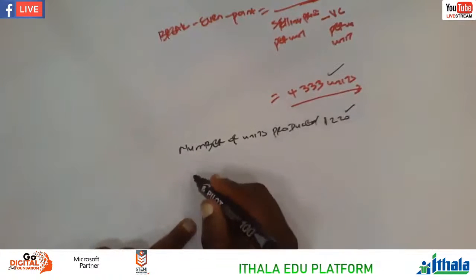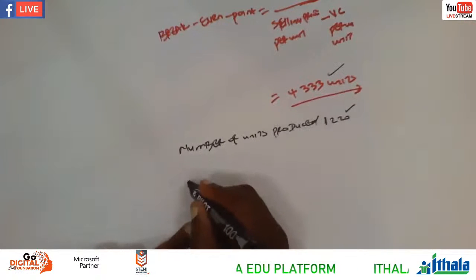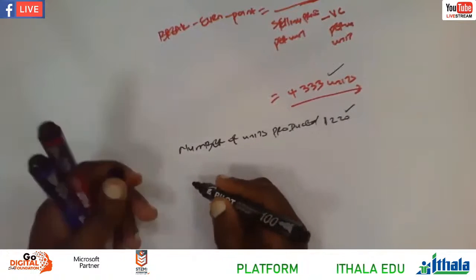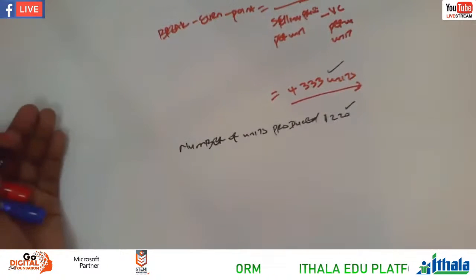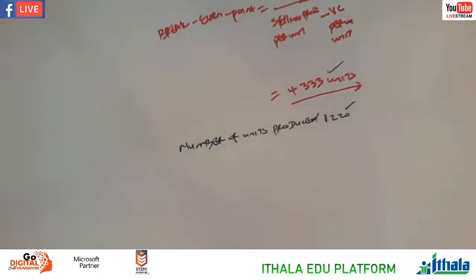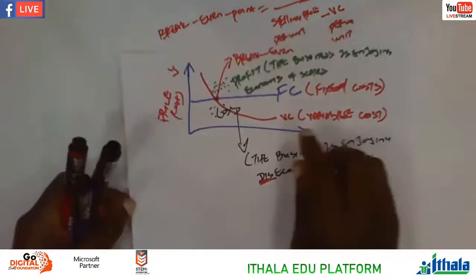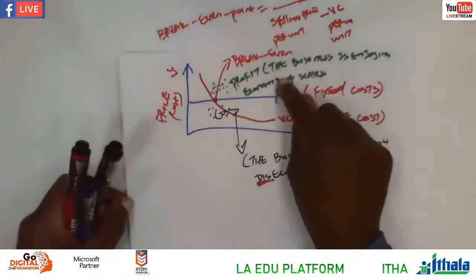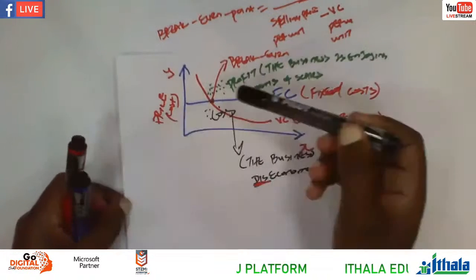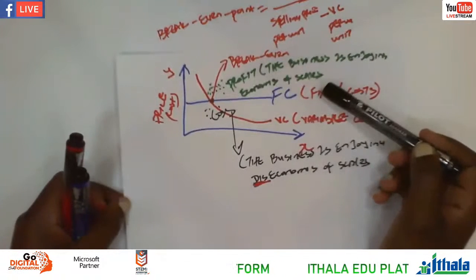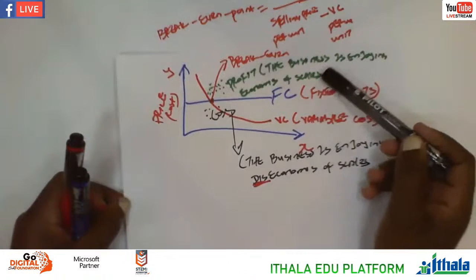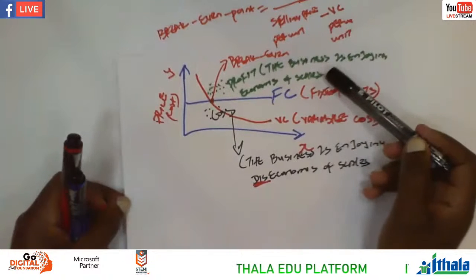So what will be your comment now? Okay, we must understand this. If we produce more than the break-even point, so which means we're enjoying what? Economies of scale. So according to this graph here, there's this graph that I was showing you, we're sitting here, you see. So we're enjoying, the business is making profit, right? So the business is enjoying economies of scale. So the business is making a profit here in this case, okay?